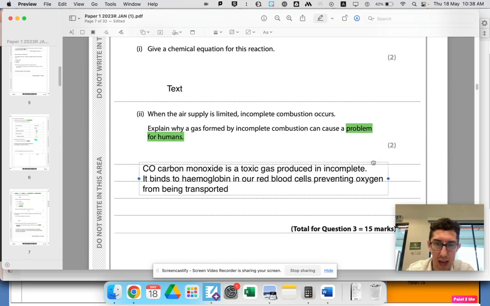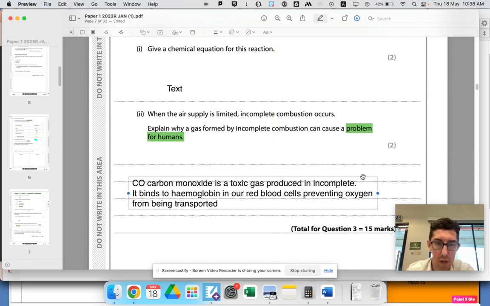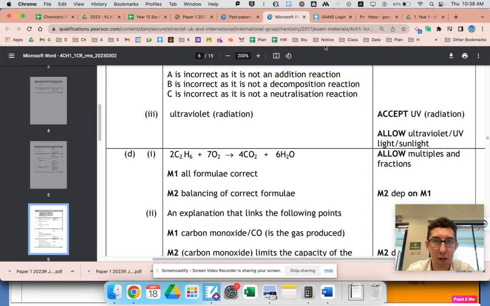We probably don't need to go into that much detail. The fact that it's hemoglobin is not really relevant. You probably could just say red blood cells. Let's check the mark scheme and see what it says about that.